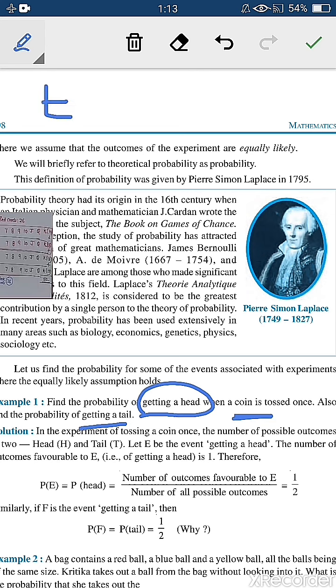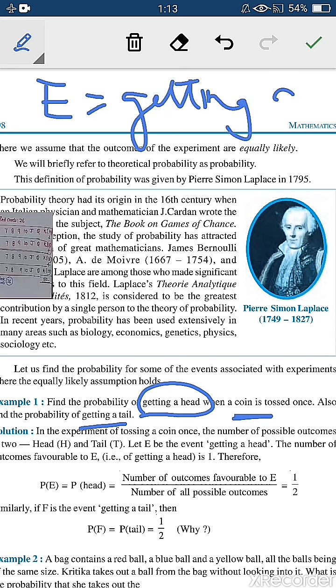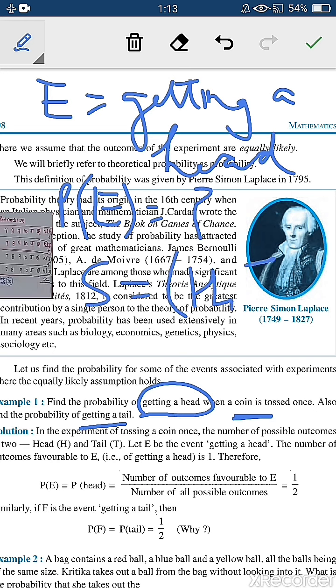First you will write event. You will mention event. What is event? Means what is asked, that is getting a head. Let E be denoted by getting a head. You will write like this, right? Then what is asked? Probability of this event, right? So you will write a sample space first. What is sample space? That is either head can come or tail can come. This is sample space, right?